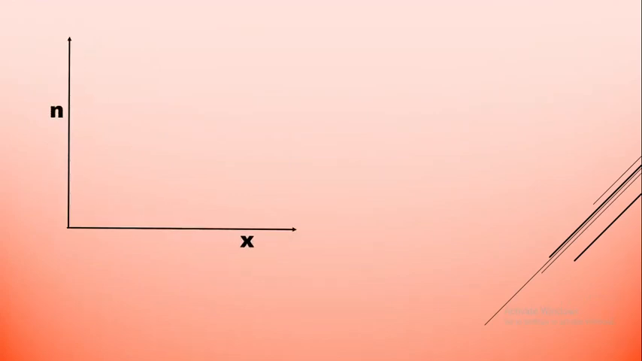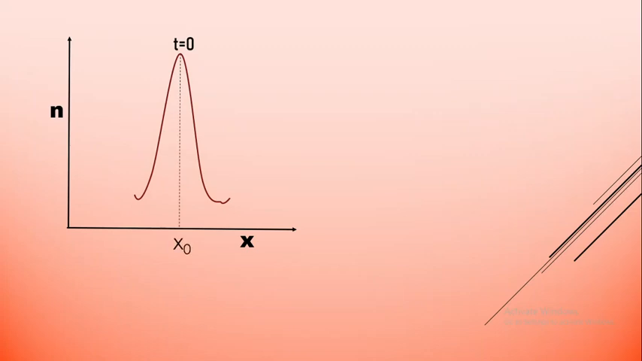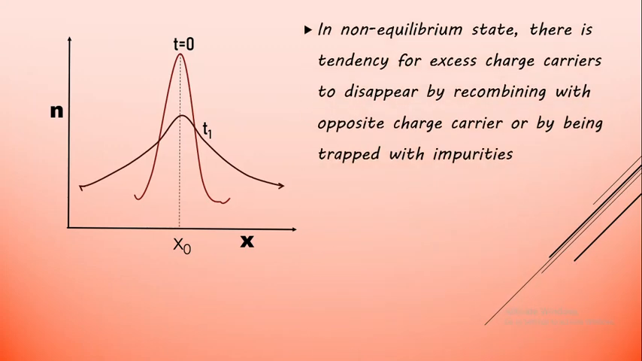Then in the non-equilibrium state, there is a tendency for the excess charge carriers to disappear by a phenomenon which is recombination, and recombining with the opposite charge carriers is going to spread the pulse which is created.